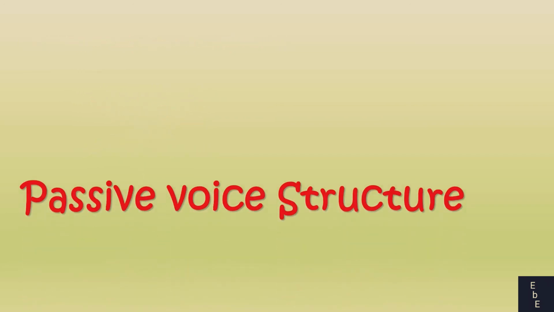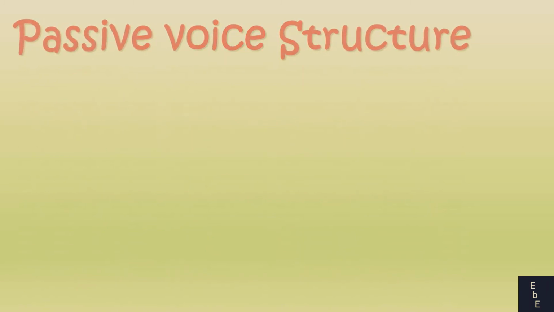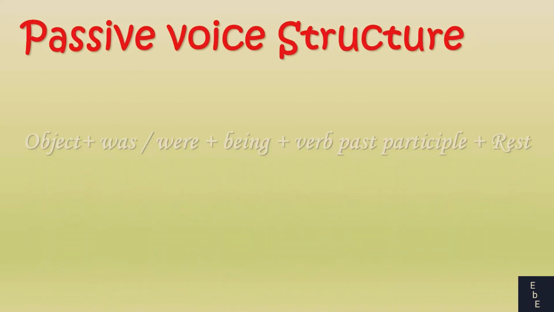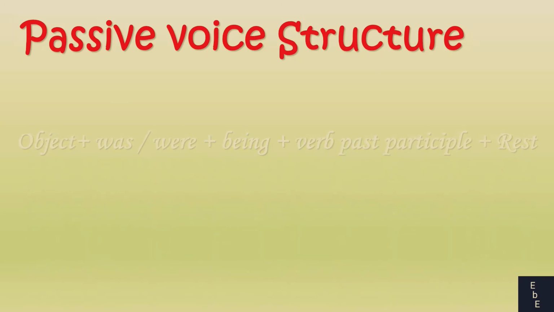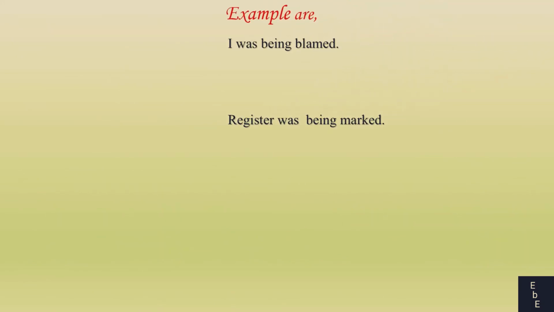Okay, shall we look at the passive voice structure of the past continuous tense? It is object plus was/were plus being plus verb past participle plus rest. Examples are: I was being blamed. Register was being marked.